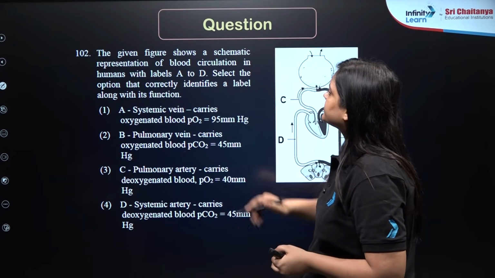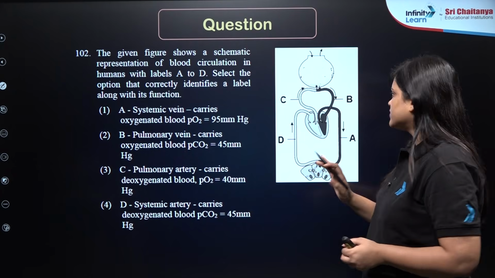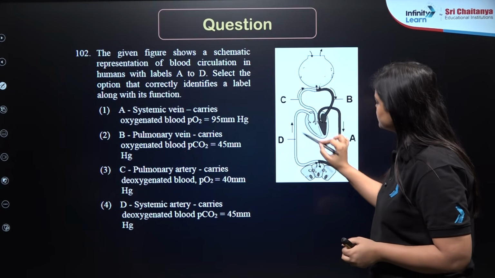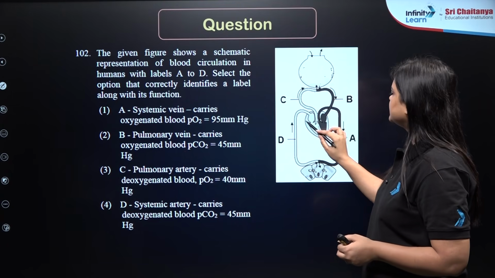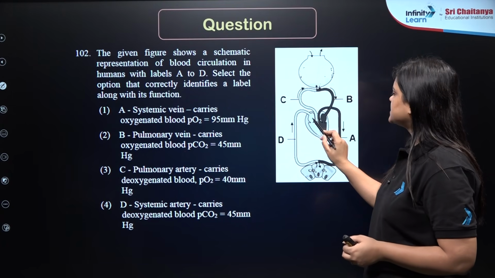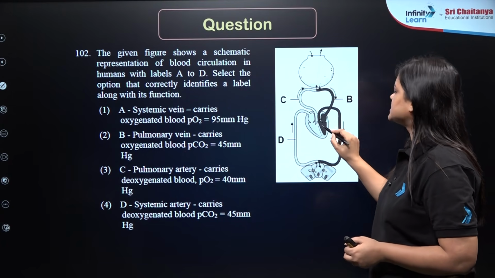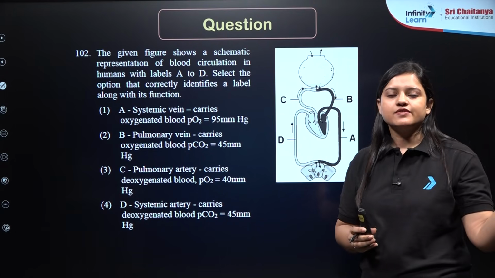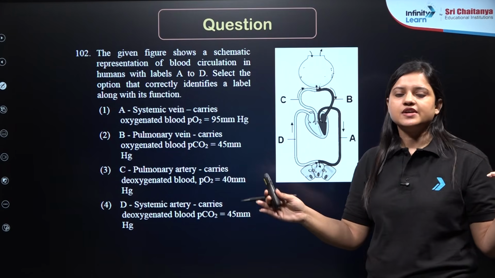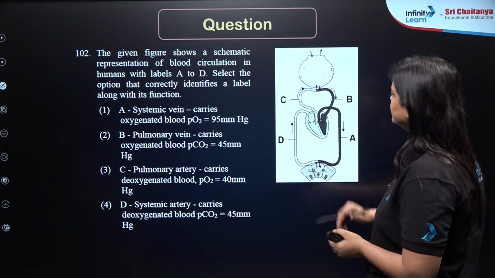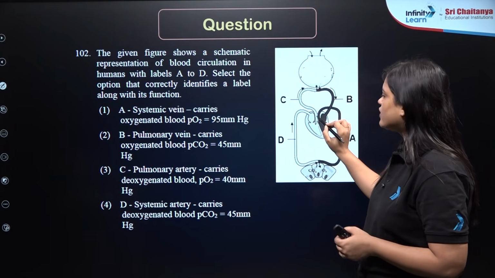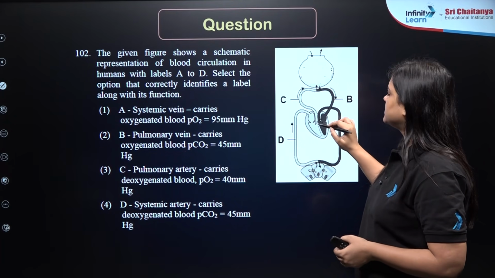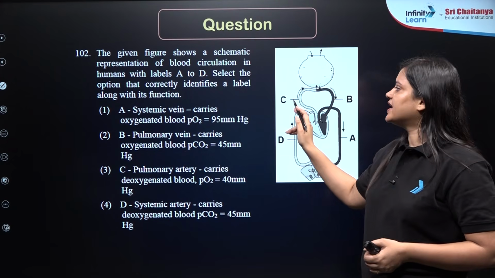Right? Next one. So question number 102. We have one figure here with A, B, C and D. If you just look here, you will see that this is the structure of heart. So this is the right atria, this is right ventricle, this is left atria, this is left ventricle. Right side will always have deoxygenated blood, left side will always have oxygenated blood. So right atria will receive deoxygenated blood from vena cava, right? And this deoxygenated blood will be pumped to the lungs via pulmonary artery.